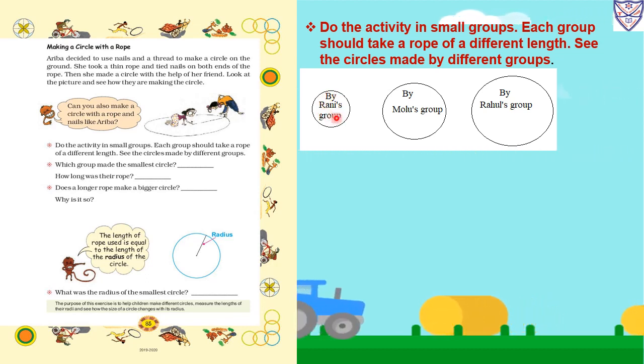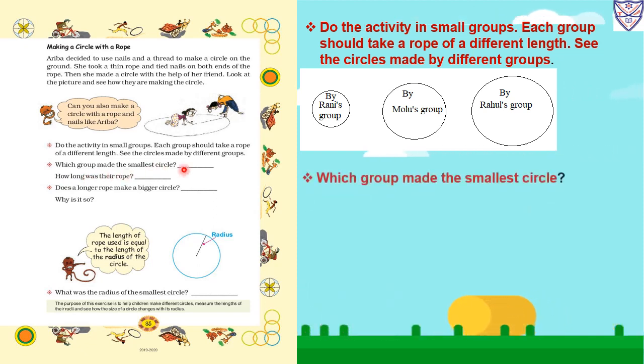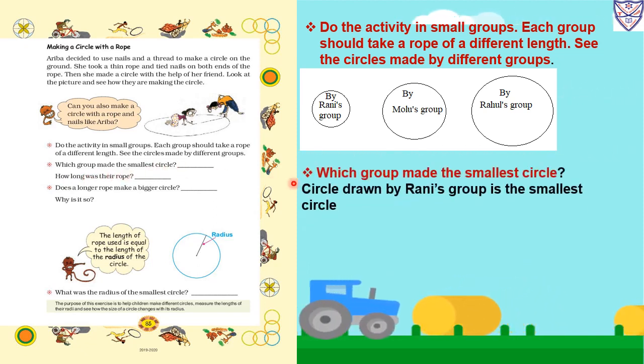Rani made a circle with a rope of smaller length. Then Molu made the circle with a rope of medium length. Then Rahul made the circle with a rope of bigger length. So which group made the smallest circle? The circle drawn by Rani's group is the smallest circle. How long was the rope?